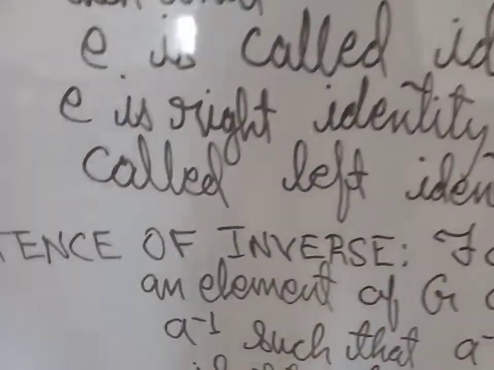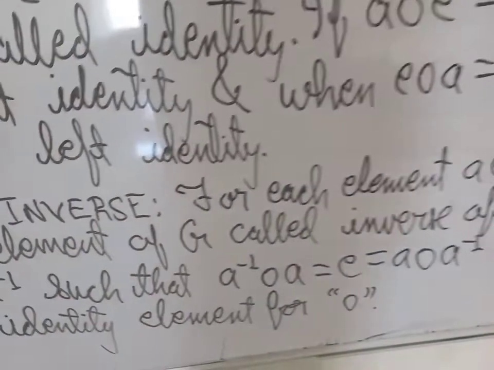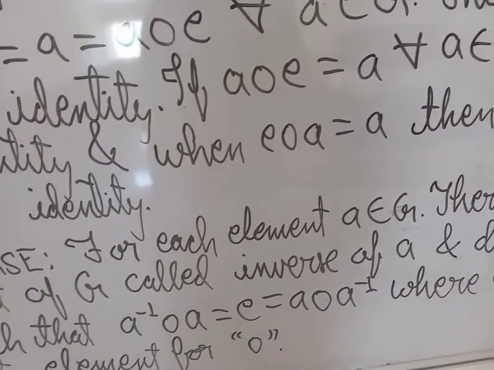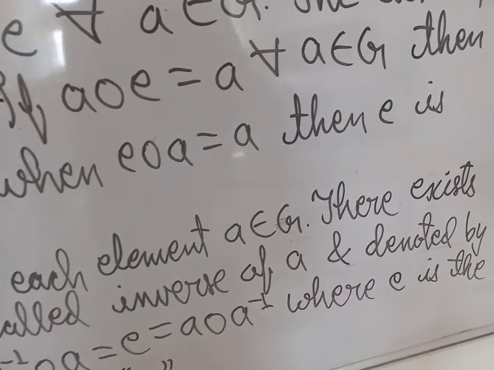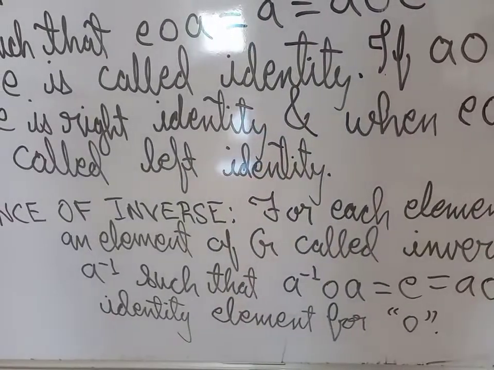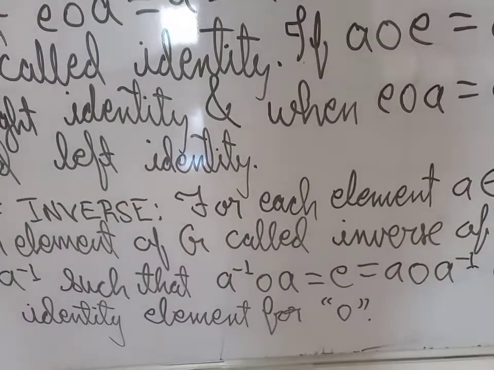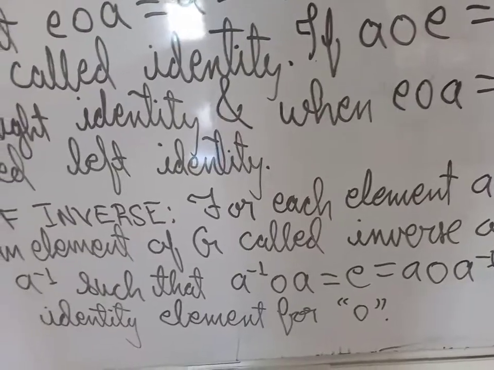See, this is the denotation for inverse. It is a inverse such that a inverse O a is equal to e is equal to a O a inverse, where e is the identity element for the binary operator O.